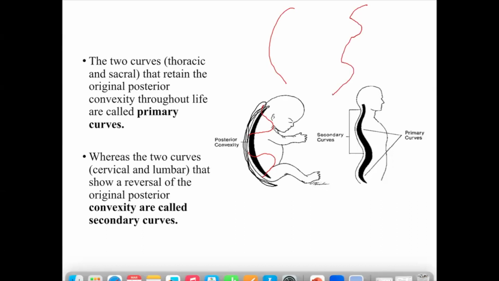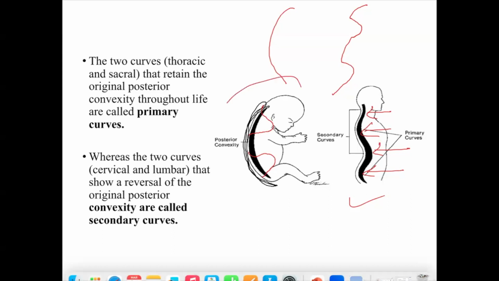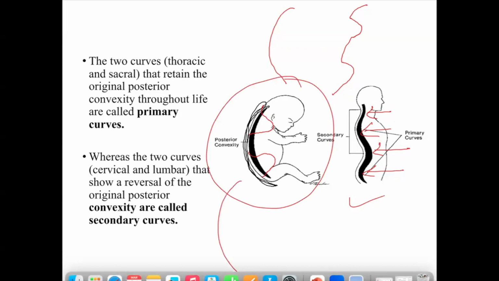So we can see in the second image, this is the one curve, this is the second curve, this is the third curve, this is the fourth curve. In this way they become 4 curves. But we can see this is the primary curve. What is the meaning of primary curve? The meaning of primary curve, the entire curve is like this. I will explain you in a different way here.